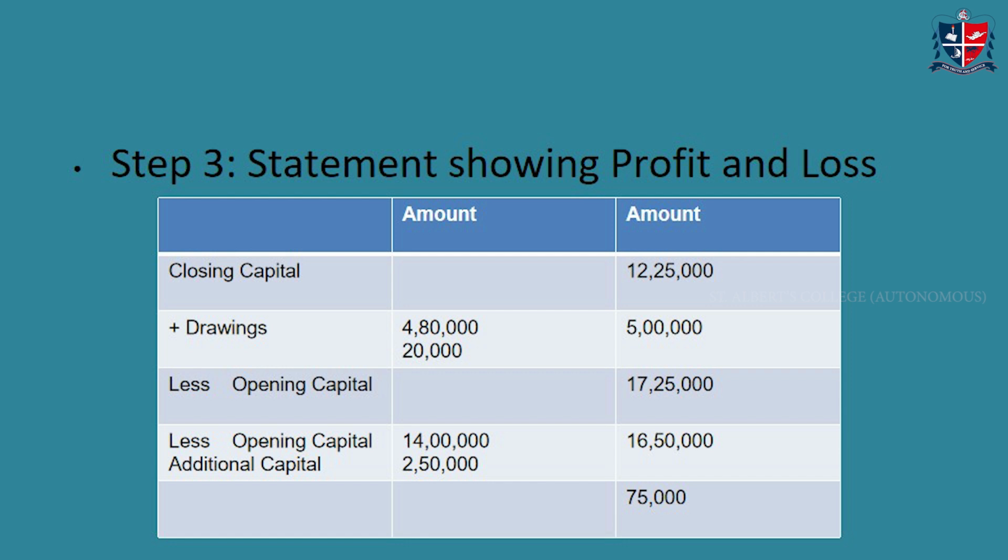How much is our additional capital? Opening capital is 14 lakhs. Additional capital is 2,50,000, which gives us 16,50,000. And the difference, 17,25,000 minus 16,50,000, gives you 75,000, which gives us a profit in this case.